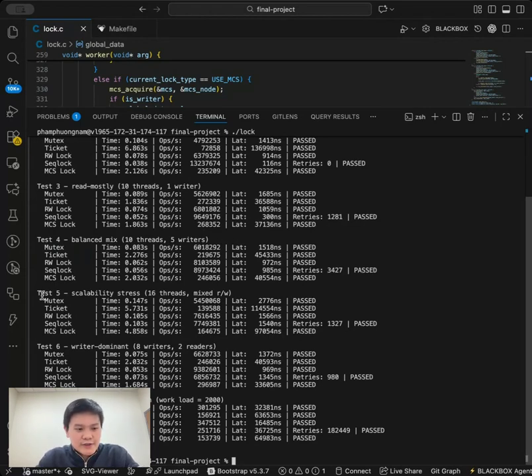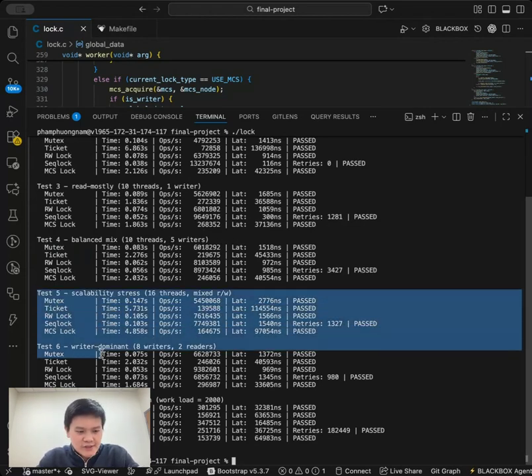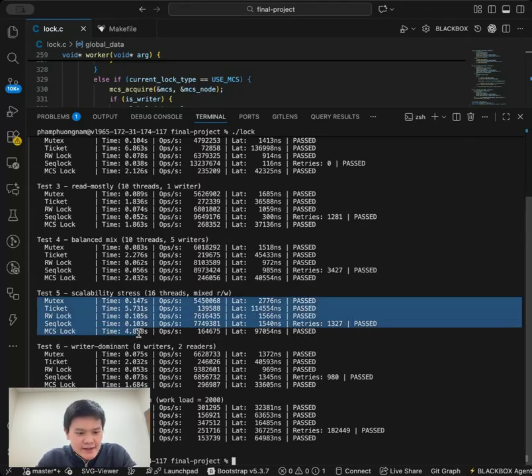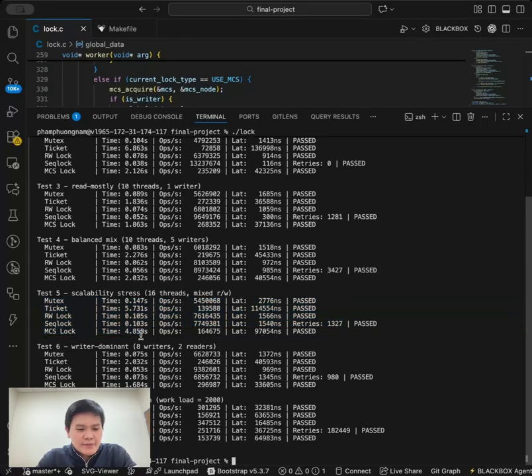Now let's move on to test 5, where we perform stress tests. For the stress test, we are running 16 threads on our 8 cores, so it's essentially an oversubscription. We can clearly see in this case that the MCS lock and the ticket lock are falling behind again, and they dropped to only a couple hundred thousand operations per second.